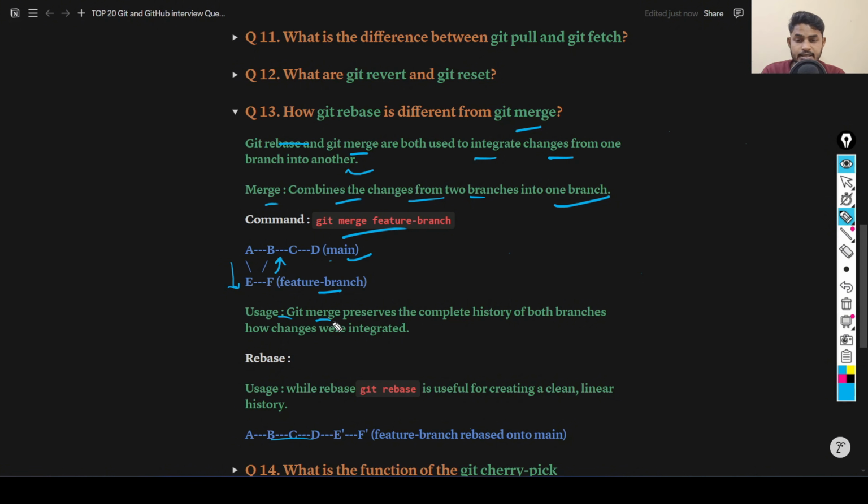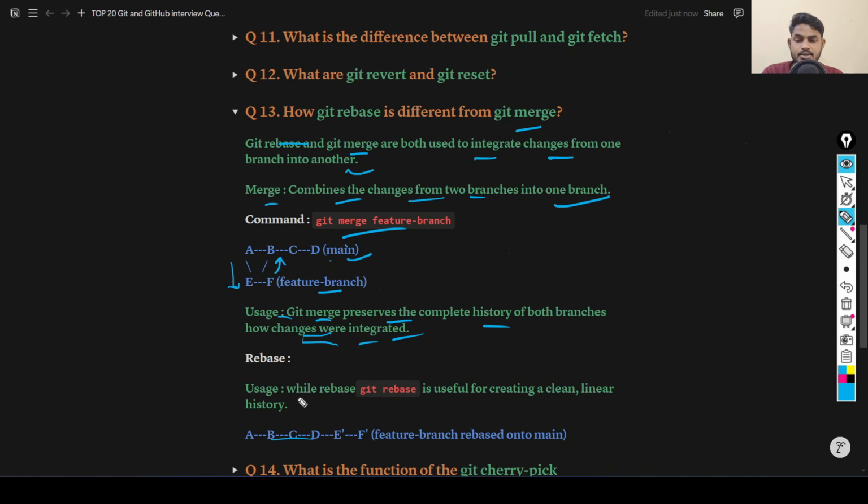Git merge preserves the complete history of both branches, how the changes were integrated. See, this was your main branch, and this was your commit. So when you merge it, it will preserve the complete history of both branches.